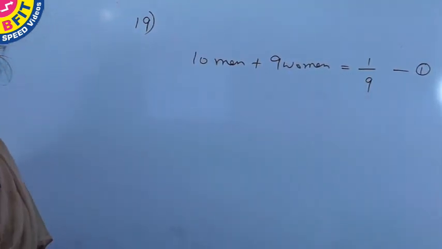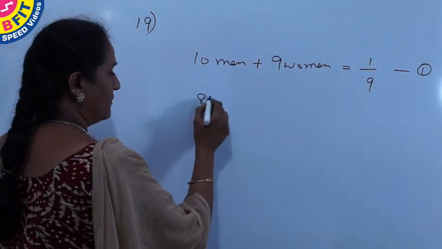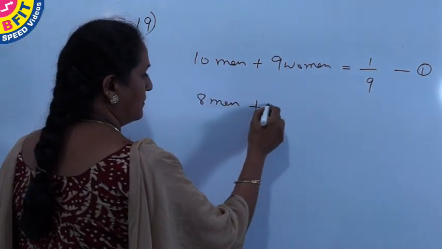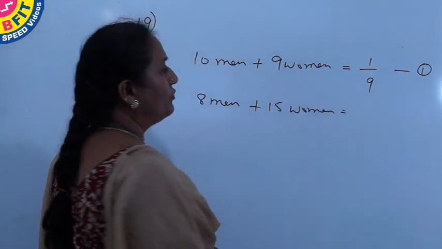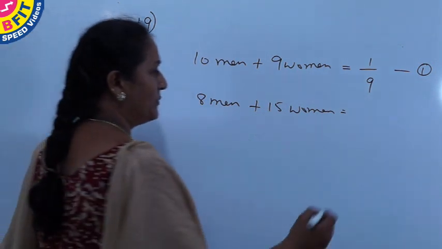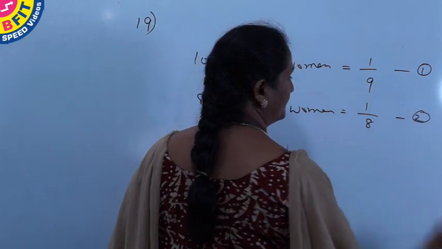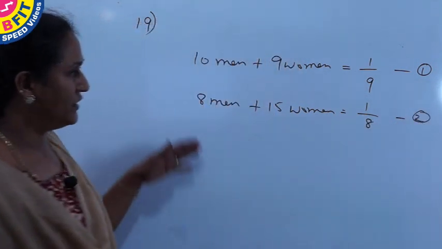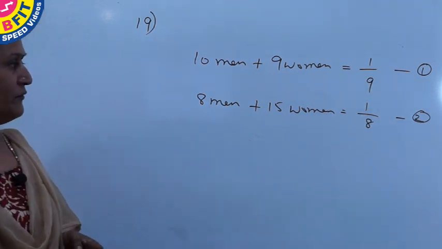And the second equation is 8 men and 15 women can do a work in 8 days, or in 1 day they can do 1 by 8 of the work. Solving these two linear equations, we could get the work done by one man and one woman in 1 day.